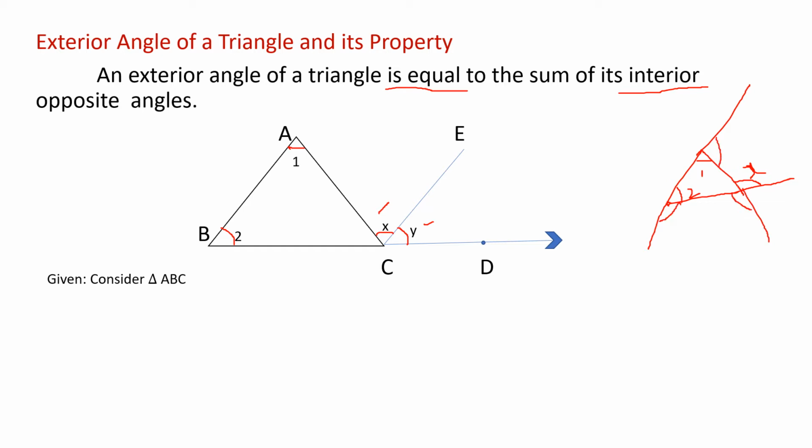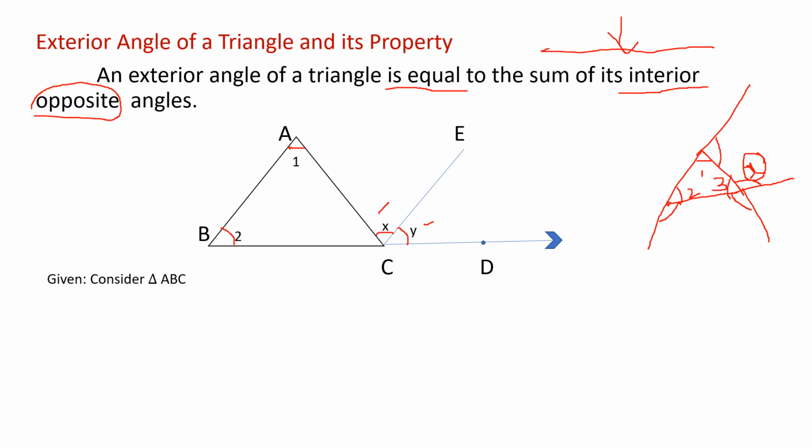Here I want to find the value of this X. I'm going to explain the meaning of this definition. X is an exterior angle. So how will you find the exterior angle? Can you see here, exterior angle is equal to the sum of interior angles. Sum of opposite interior angles, opposite is an important word. So here I'll mark this angle as 3.